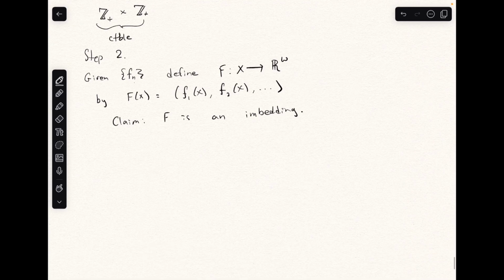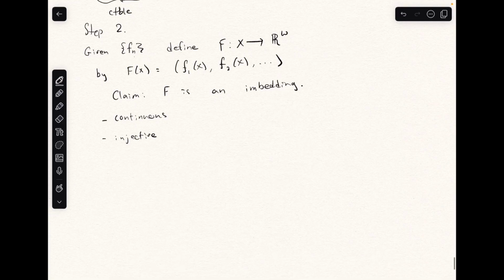So how do we show that f is an embedding? Well, we have to show, 1, that it's continuous, 2, it's injective, and 3, it's an open map onto its image. So we have to show these 3 things. And what this does is it essentially shows that f is a homeomorphism from X to a subspace of R omega, which is just the definition of an embedding.